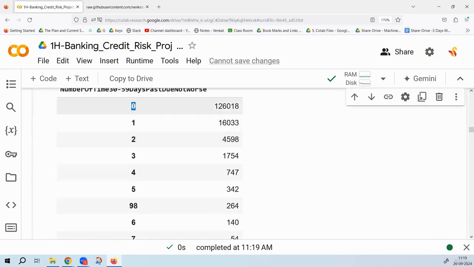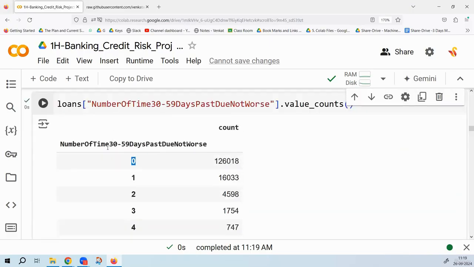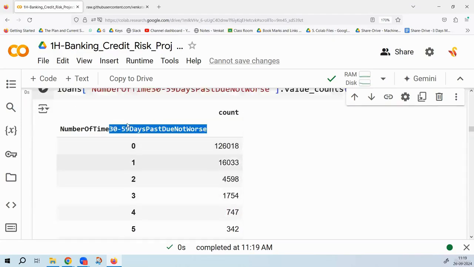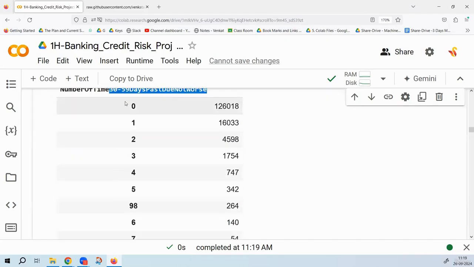If a person pays everything on time, that means he was never 1 month late. This is known as simply 1 month late. 30 to 59 days past due means days past due, DPD. 30 to 59 means 30 plus. He paid after 30 plus days. So that is also known as 1 month late. So 0 means a person has never paid 1 month late. There are 1,26,000 such customers. They paid all the 24-month bills on time. There are 16,000 customers. They missed the bill.